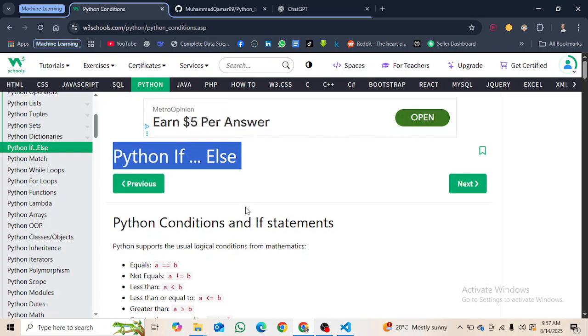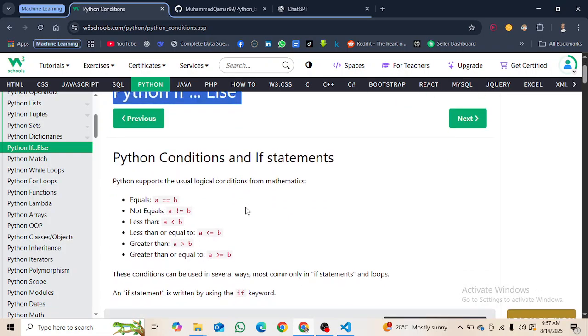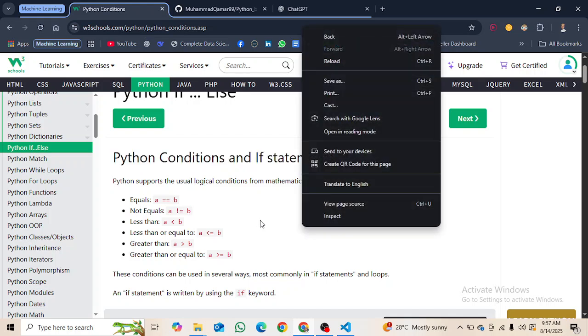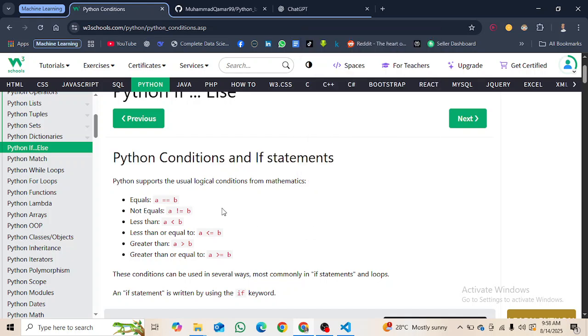Then let's read and learn what they are teaching here in this tutorial. Python conditions and if statements. Python supports the usual logical conditions from mathematics. Equals: for equals we use the double equal sign, and for not equals we use the exclamation mark and then the equal mark.